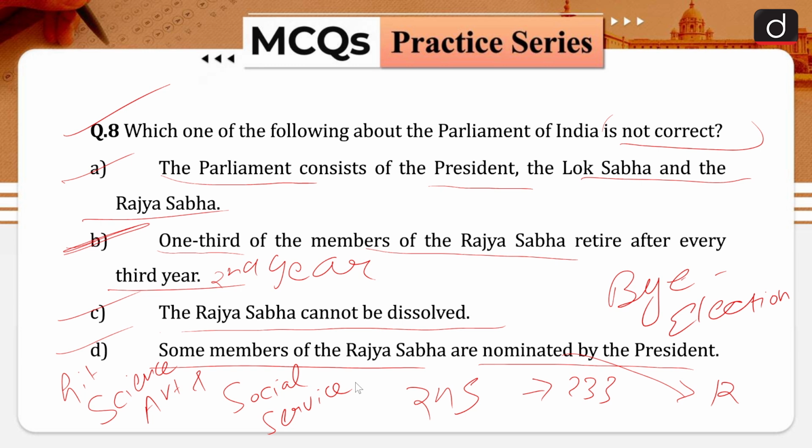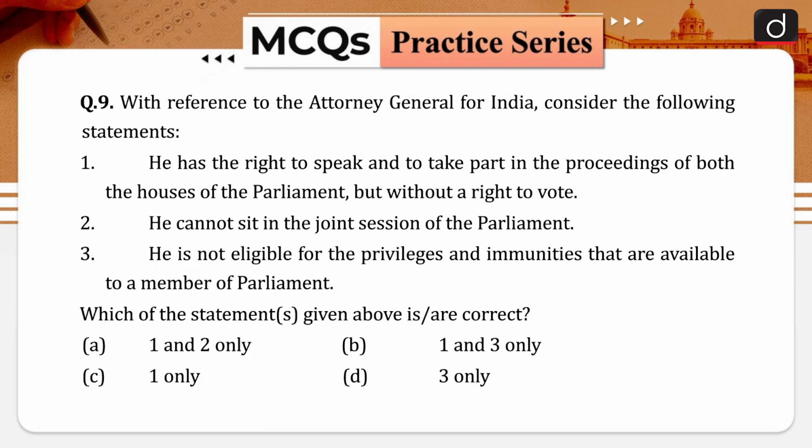Let us move forward to discuss another question of our today's discussion. So the question is, with reference to the Attorney General for India, the Attorney General for India is mentioned under which article of the Indian Constitution? You will let me know in the comment section below. Consider the following statements. Statement number 1 is, he has the right to speak and to take part in the proceedings of both the houses of Parliament, but without a right to vote.